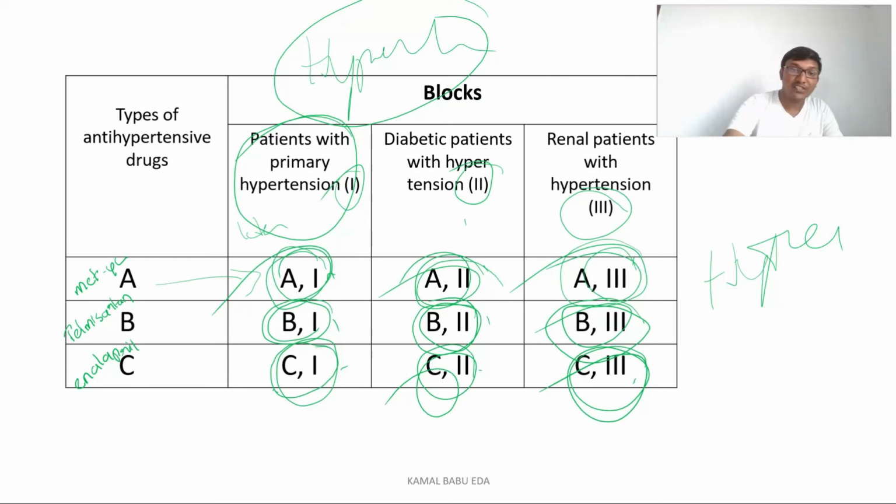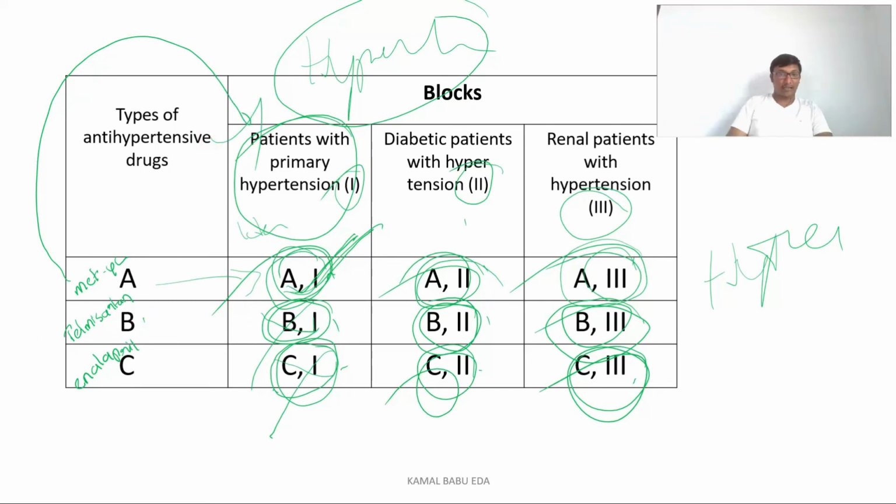So the persons who received Metaxel in the primary hypertensive patients are having desired effect. That means the telmisartan is not effective and enalapril is not effective. The persons who received the Metaxel, they are effective. That means in primary hypertensive patients, if any patient is coming to us for the treatment, we'll give them the Metaxel, because this is effective compared to the telmisartan and enalapril.